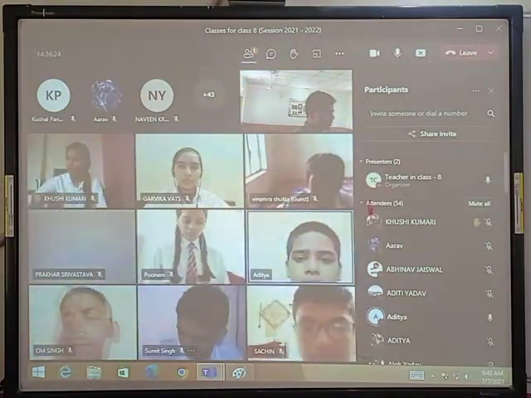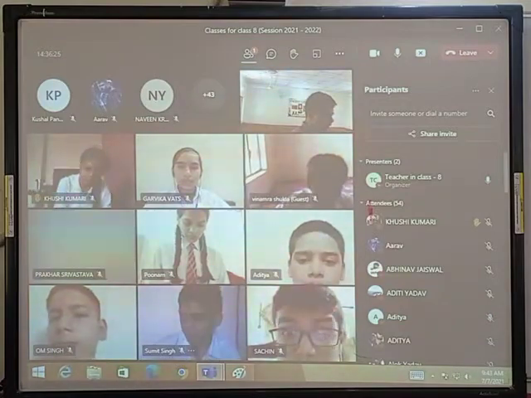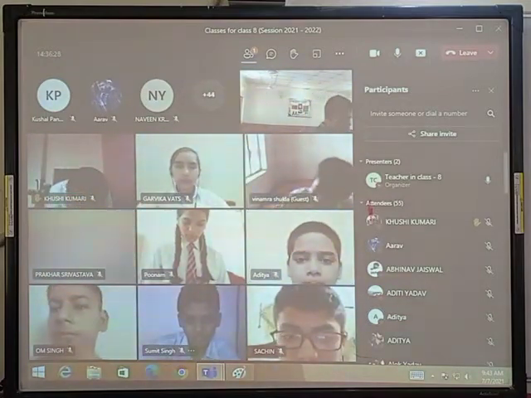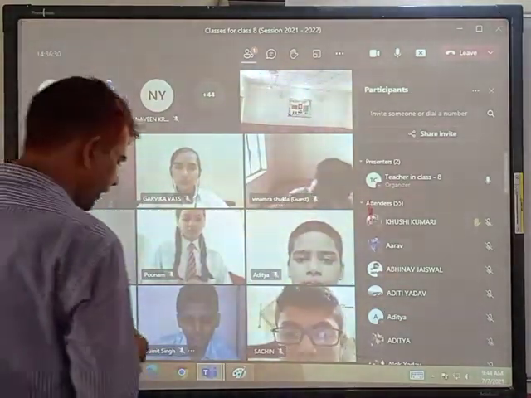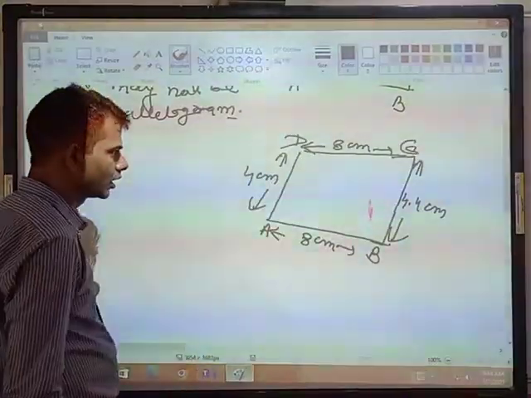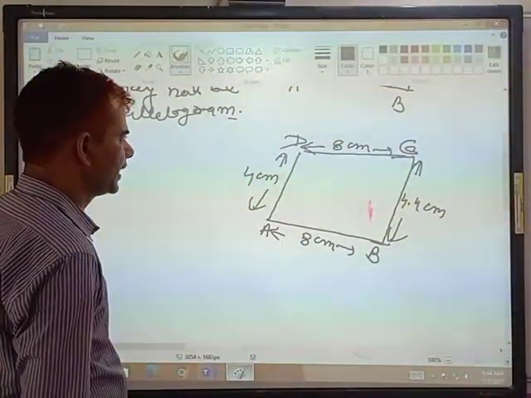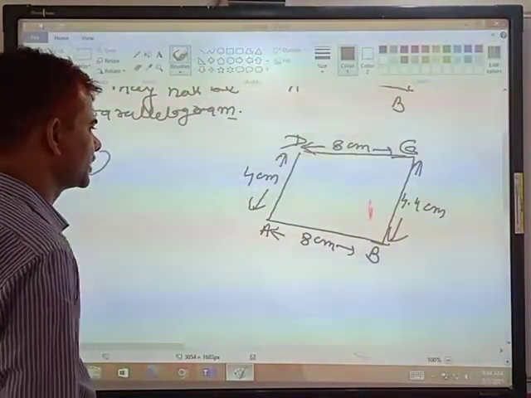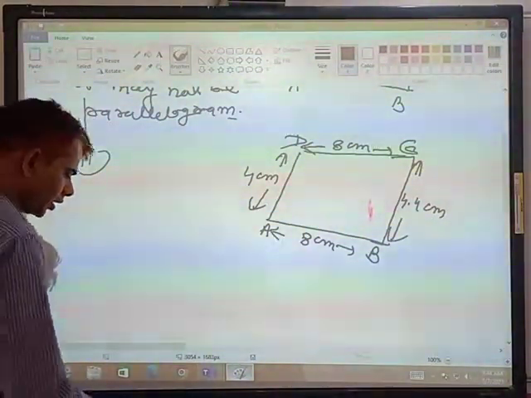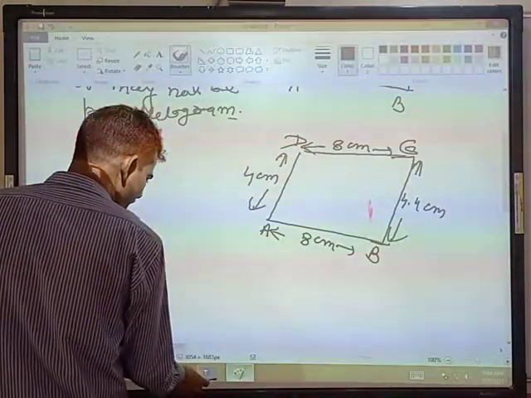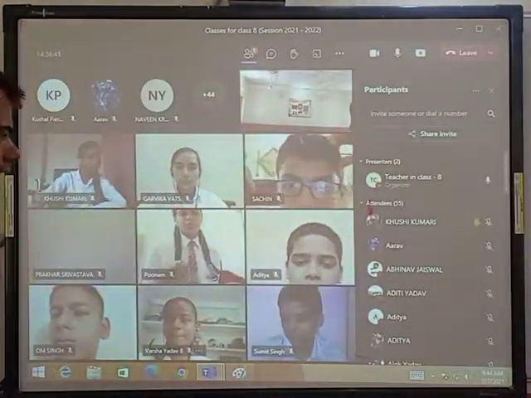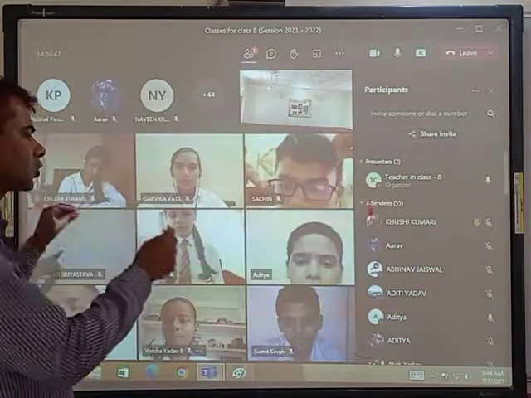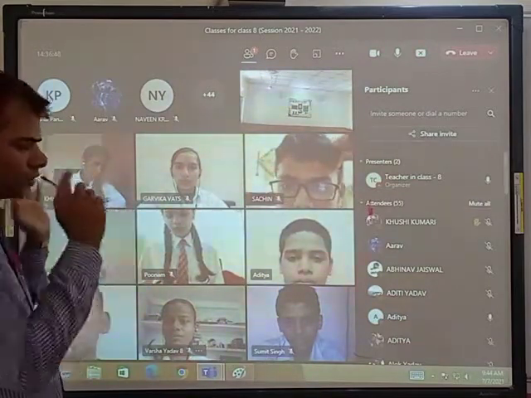Aditya, am I audible to you? Yes, sir. Student, you are observing the figure and you are observing that AB is 8 centimeter, DC is 8 centimeter, AD is 4 centimeter, BC is 4.4 centimeter. Student, please tell me, Aditya, this quadrilateral will be a parallelogram or not?